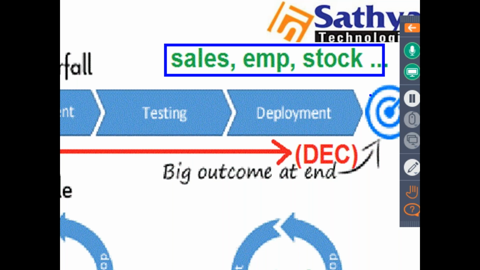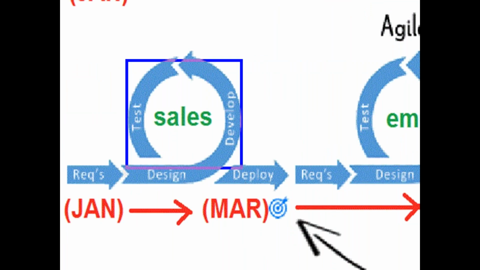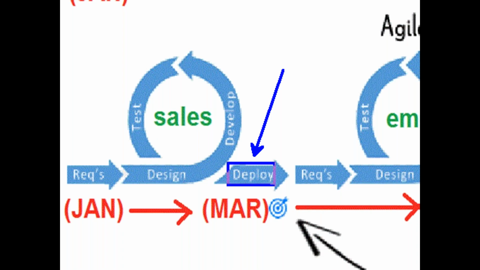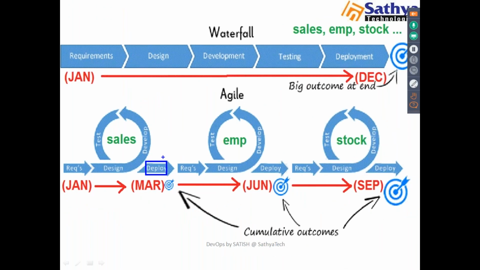Then go for Agile. Here we have multiple deployments. I'll deploy first only a sales module, right? Then I'll go for the next module like employee. Here we have multiple deployments for the same project. It's clear, okay. This is what Agile is like.